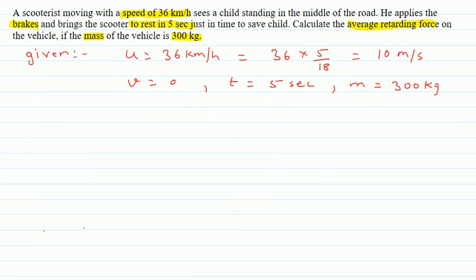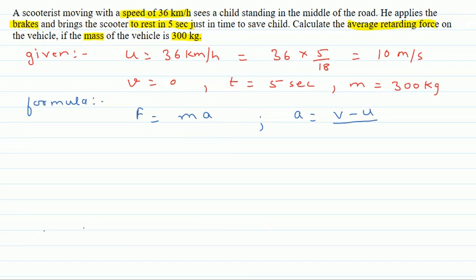Now we see what formula to be used. Formula. Now we have to calculate retarding force. Force is equal to mass into acceleration. And to calculate acceleration, we use a is equal to v minus u upon t. v is final velocity, u is initial velocity and t is time.